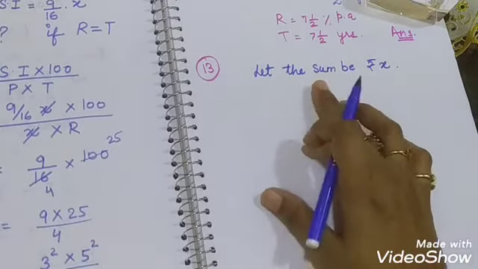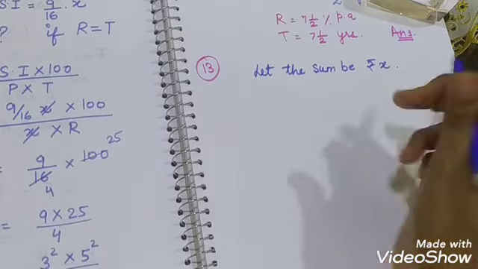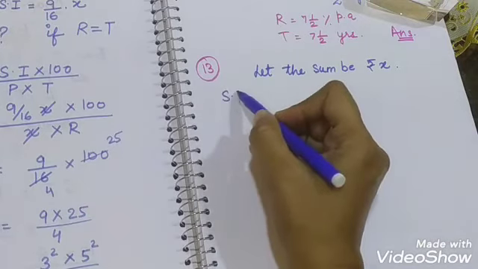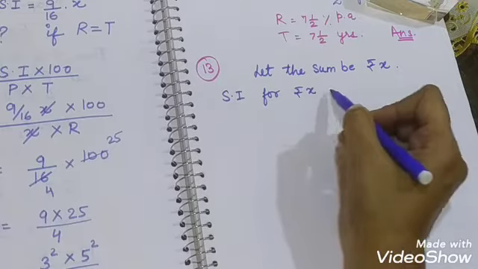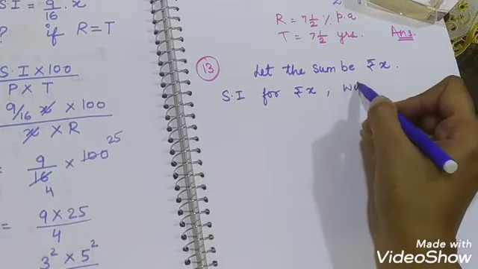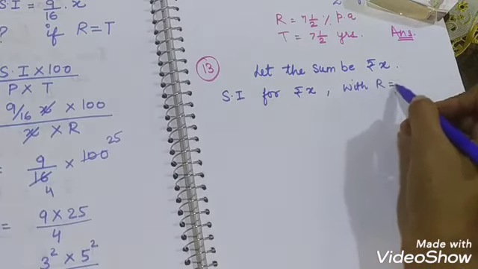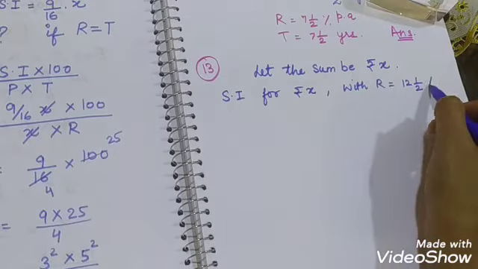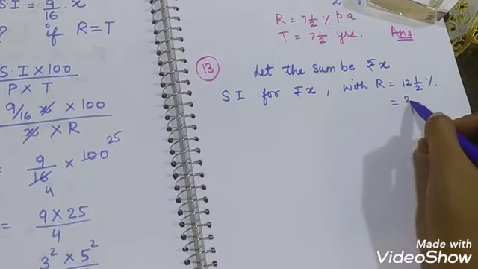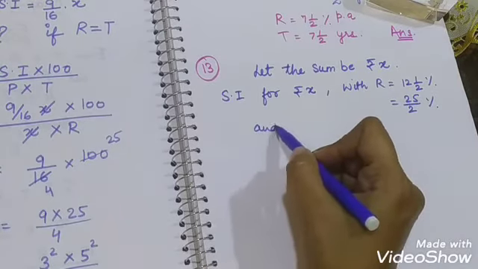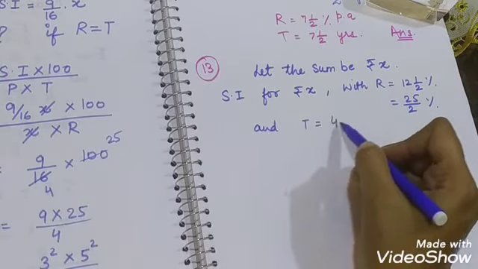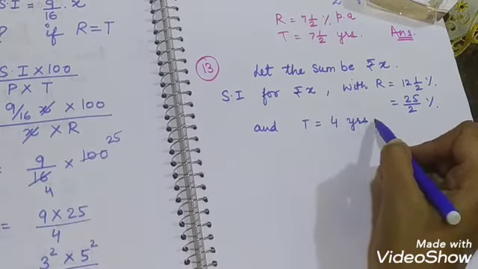So first we suppose let the sum be rupees X. So simple interest for rupees X with rate equal to 12 1/2 percent, means 25/2 percent, and time equal to 4 years.